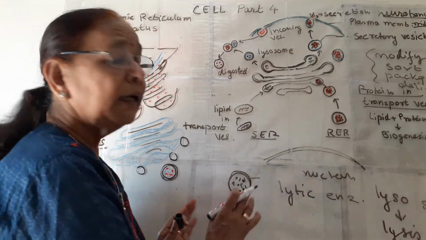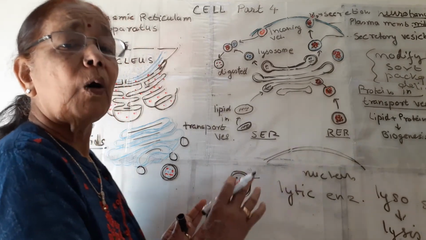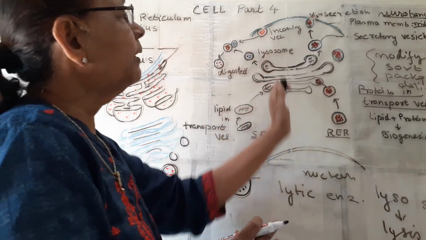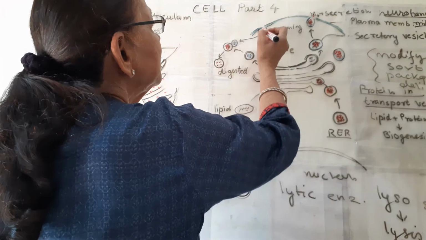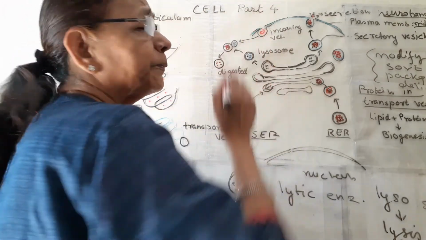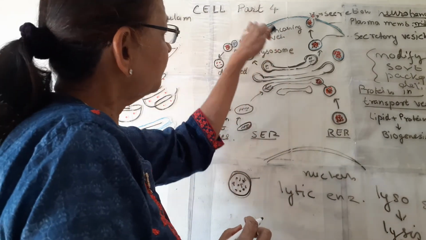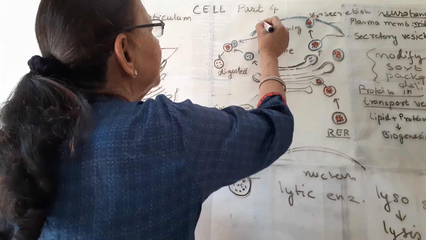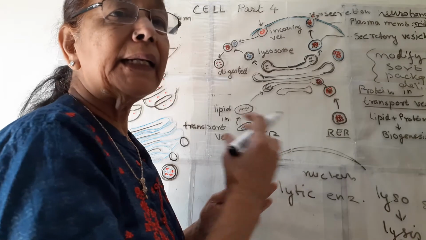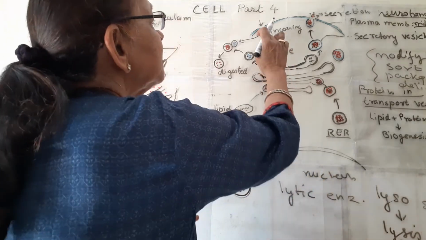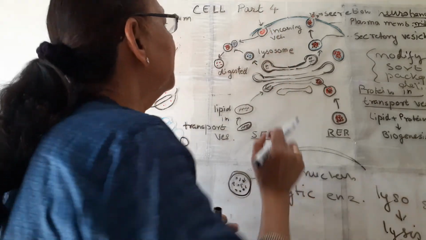It is breaking the unwanted organic matter which is not needed by the cell. How? We will see. Suppose this is some unwanted material coming inside the cell. It may be some food, it may be some bacteria, so it has some organic matter.